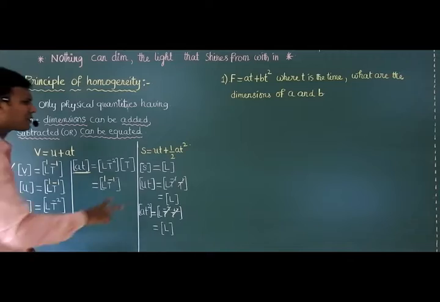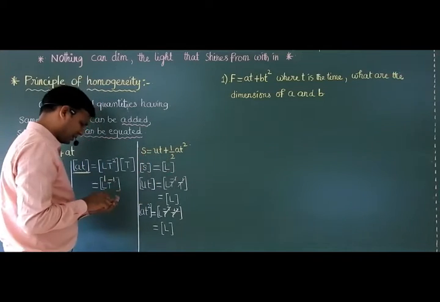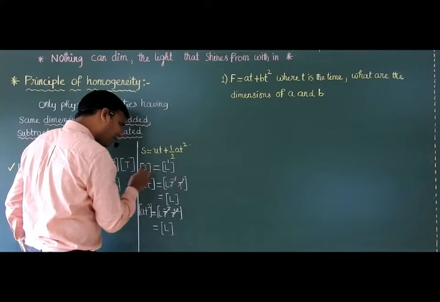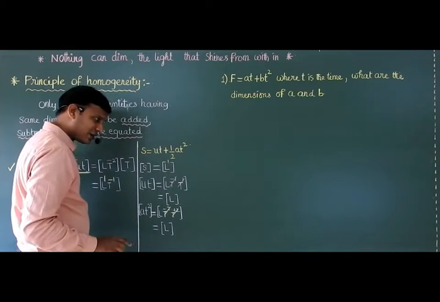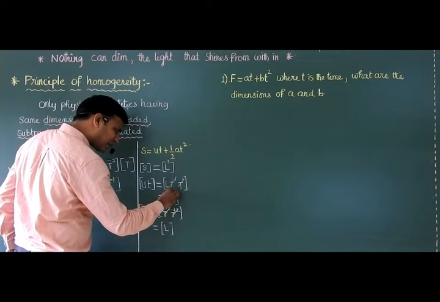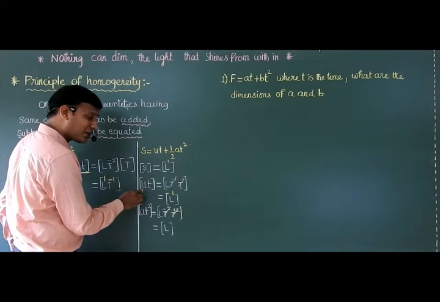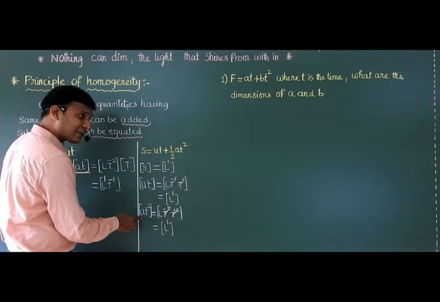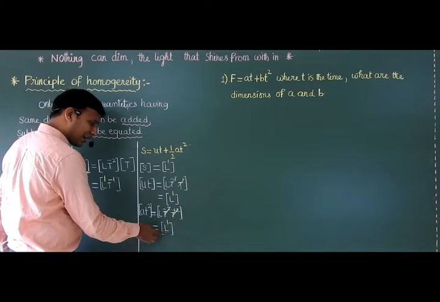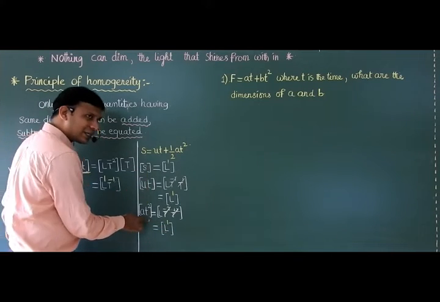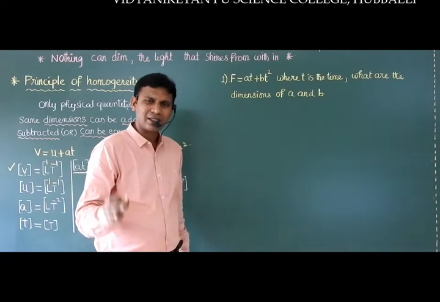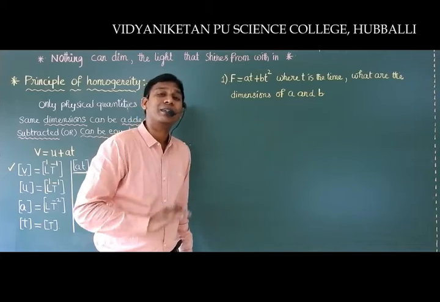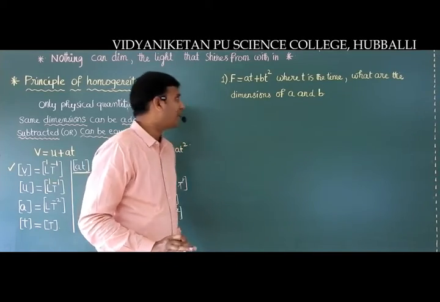Okay, now your question is, sir, why they are added and why they are equated? Because you just observe the dimensions of L in case of S, 1 only. The dimensions of L in case of ut, 1 only. The dimensions of L in case of at square, 1 only. So that's why the physical quantities having the same dimensions can be added or subtracted or equated. Is it clear? Right.